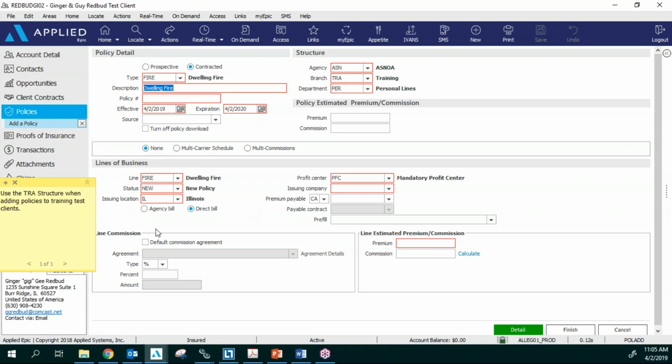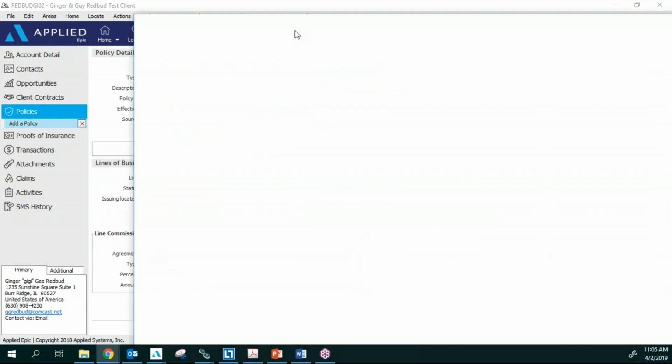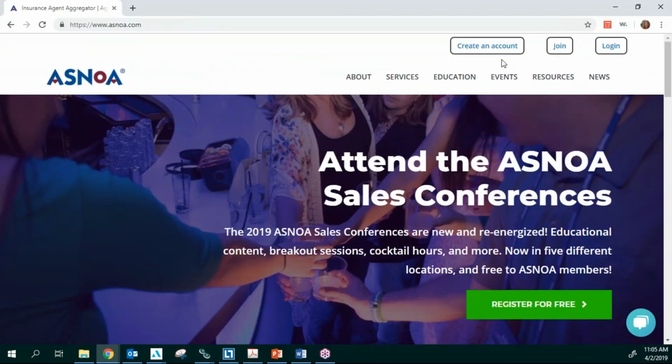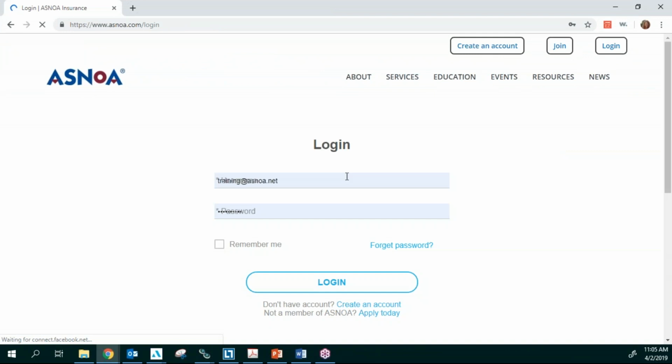All right, another thing I wanted to show you real quick is, I'm going to drag this over. Here is our asnoa.net website. Here's where you're going to either create an account or log in. So let me log in so you guys can see all the great information that's on here, and you'll be able to find all of the quote sheets.